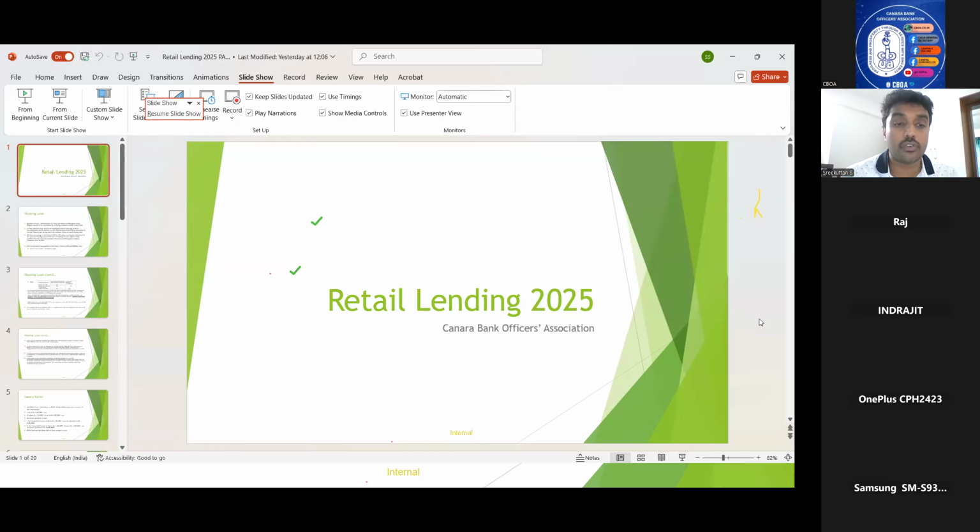Residual life for general housing loan is 5 years more than repayment, and for ready built 10 years? No, it is always that the residual life should be 10 years more than the repayment end date. There is no 5 year concept. Suppose the residual life of the housing unit is 30 years, you can give only 20 years of repayment.